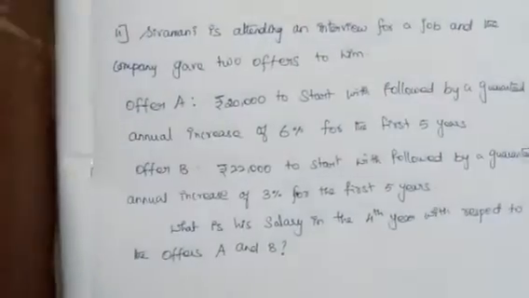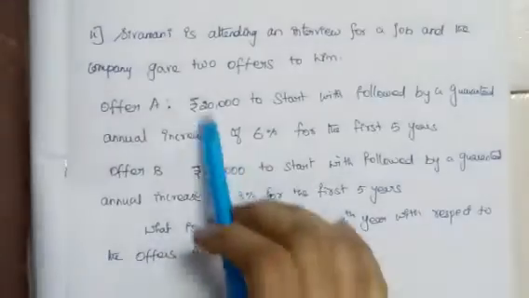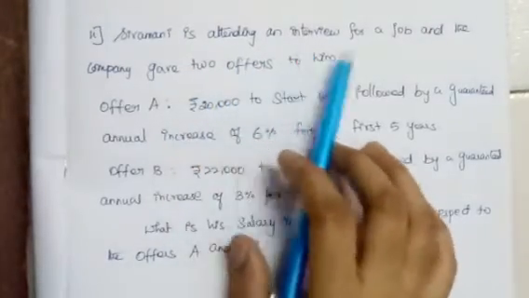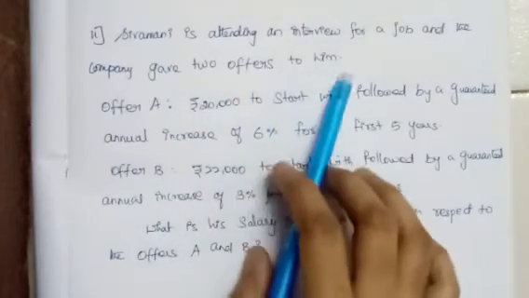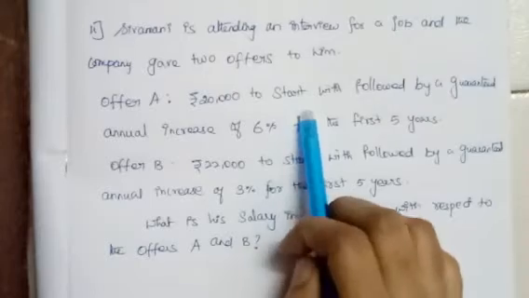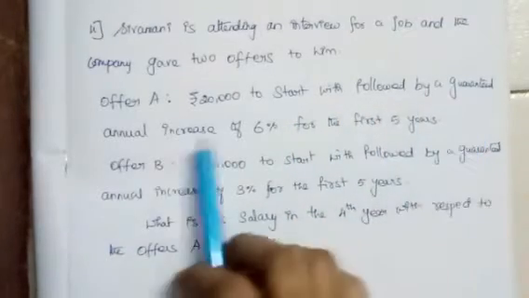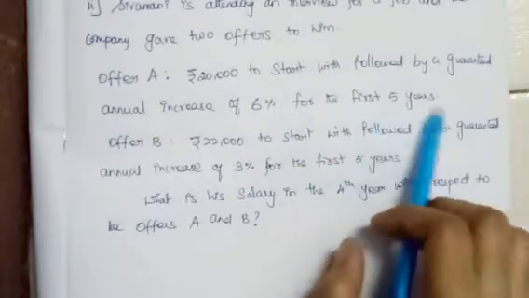Question number 11 from exercise 2.7. Listen to the question. Sivamani is attending an interview for a job and the company gave two offers to him. Offer A: 20,000 to start with, followed by a guaranteed annual increase of 6% for the first 5 years.